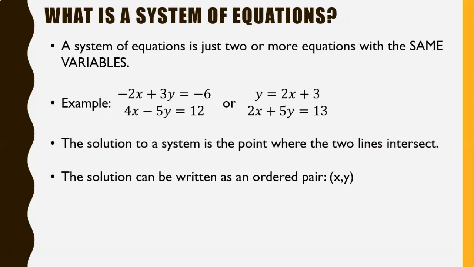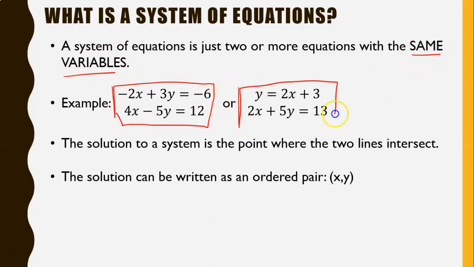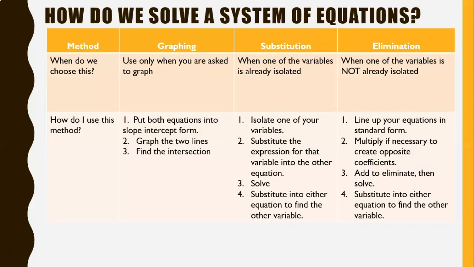All right, let's remind ourselves what a system of equations is. A system of equations is just two or more equations that have the same variables. So this is a system of equations because we've got two equations, both with x's and y's. Those are systems of equations. The solution to the system is a point where the two lines intersect. The solution can be written as an ordered pair, x comma y. So when I look at your answers for the solution to a system, I should be looking for something that has parentheses with both an x and a y. All right, this is just review, okay?